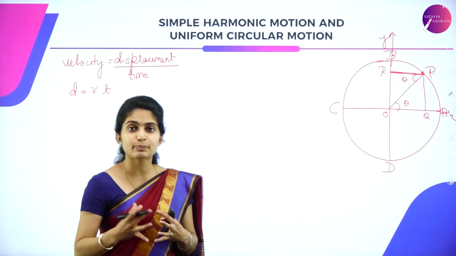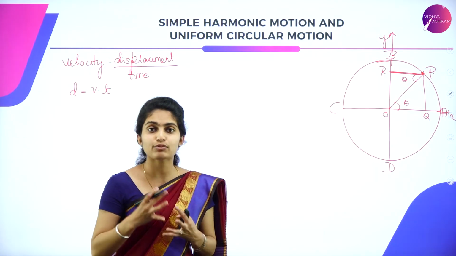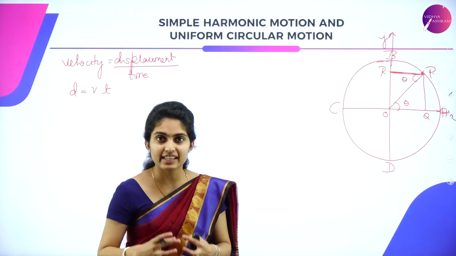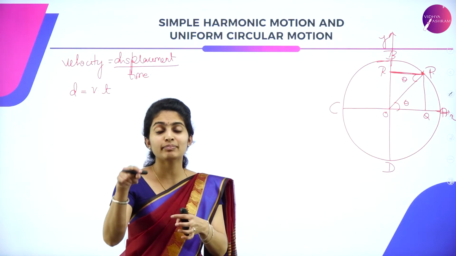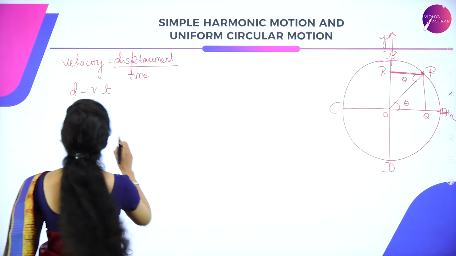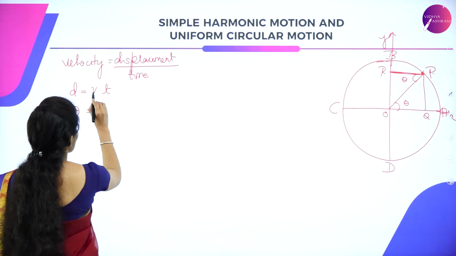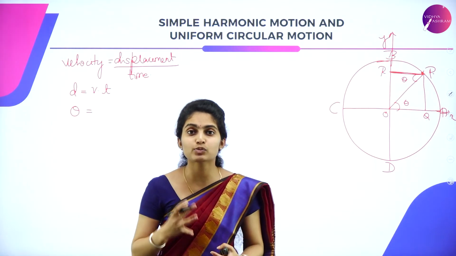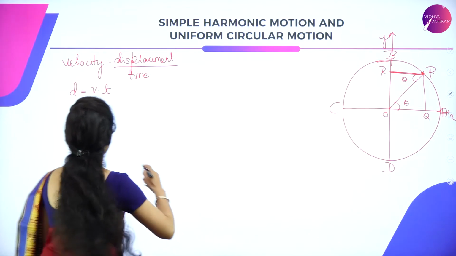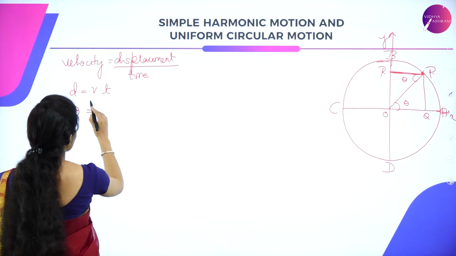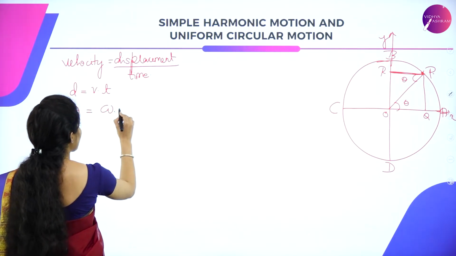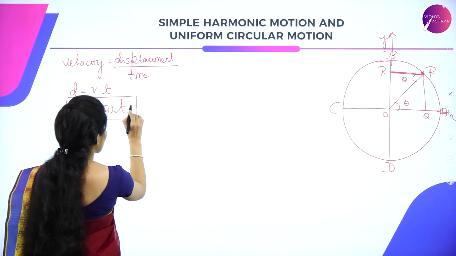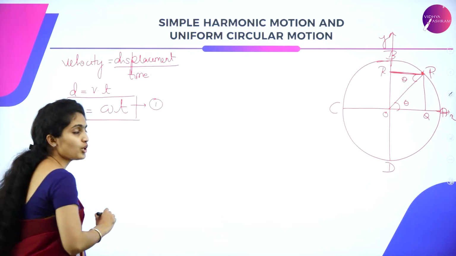So what is the displacement which is undergoing? You will have to check, displacement is nothing but the angular displacement it is taking. So that will be angular, that means it is theta. So I'll give it as theta is equal to, what is V? V is the velocity. You can give it in terms of omega into T. In terms of circle, theta is the displacement, velocity is given by omega, and it is T. So we have got theta is equal to omega into T, which is said to be equation 1.